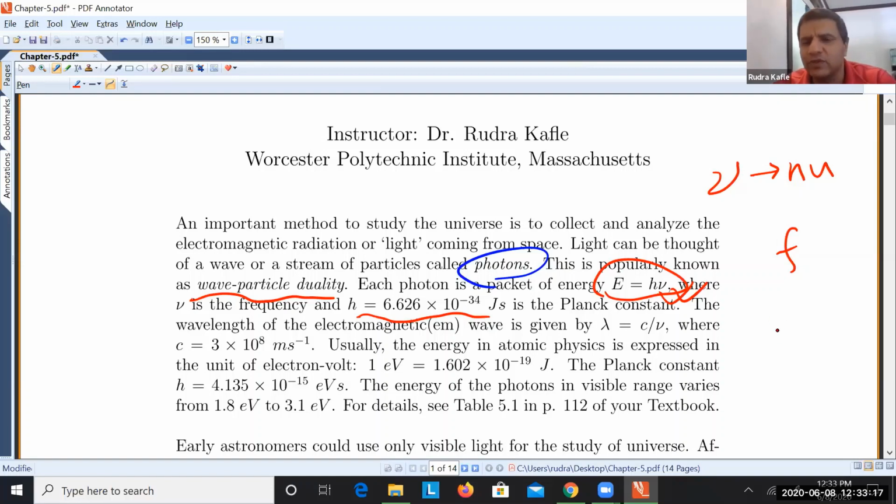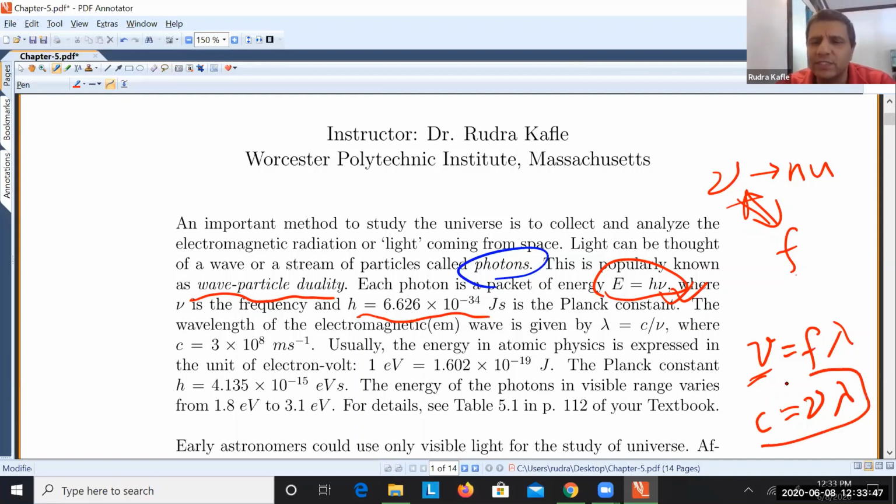And we have what we call the wave equation. Velocity is equal to frequency. Let's write f, or you can write nu, right? They are the same thing, nu and f. Only the difference is in the letter, right? Times wavelength. So if you consider light, the velocity of light in vacuum is denoted by the letter c, right? The frequency is f, but since I am consistently using nu, I can write c equals nu times lambda. So this is what is called the wave equation. So if you know the frequency of radiation, you can calculate the wavelength by using that formula.